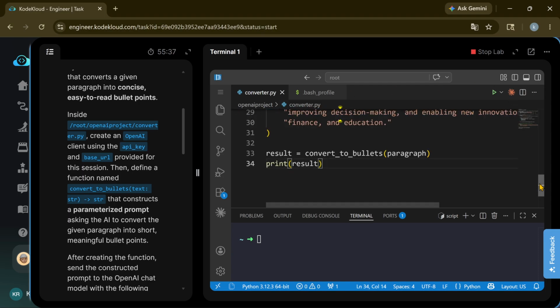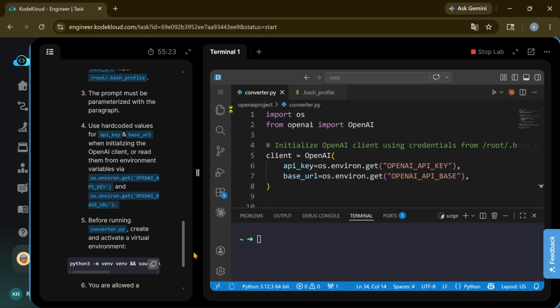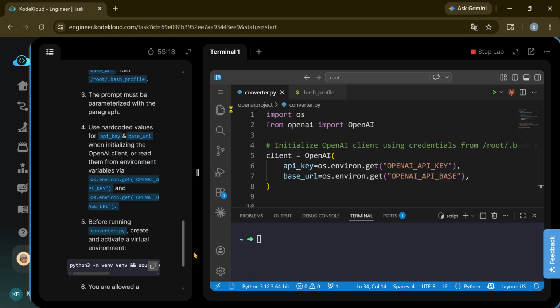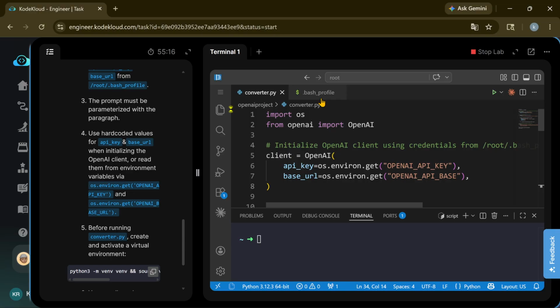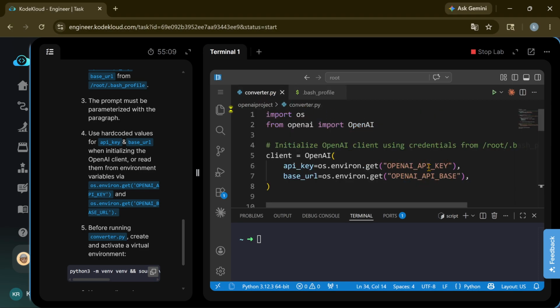Before that, you can see here I created the client: OpenAI API key, os environment get OpenAI API key. As shown, they have given the directory, bash and OpenAI API key, called as a variable under the client.